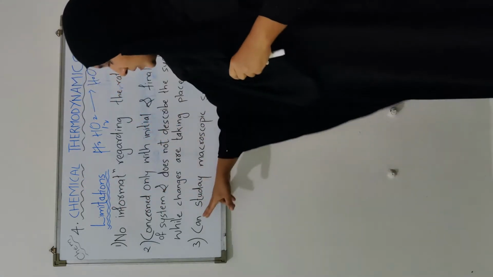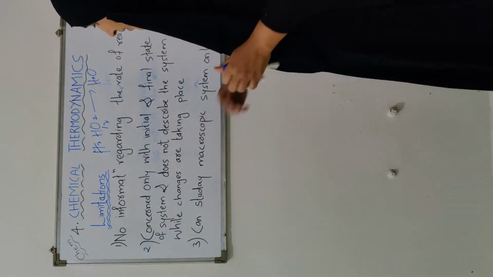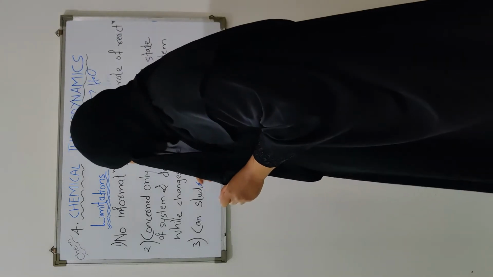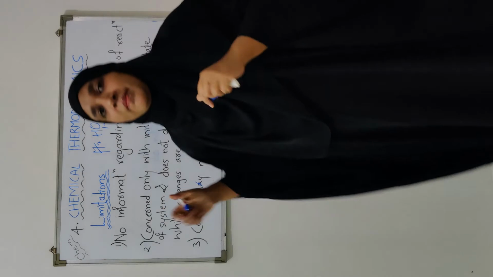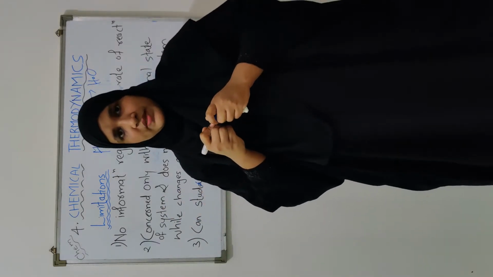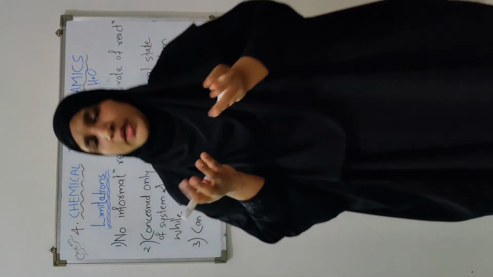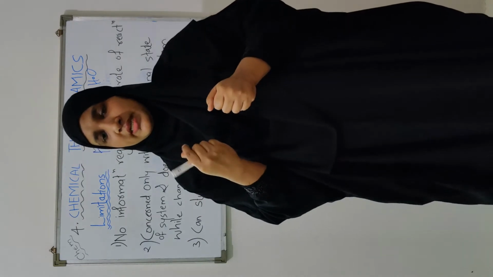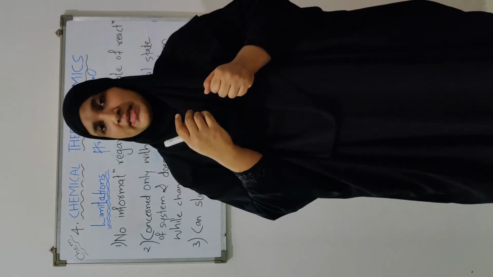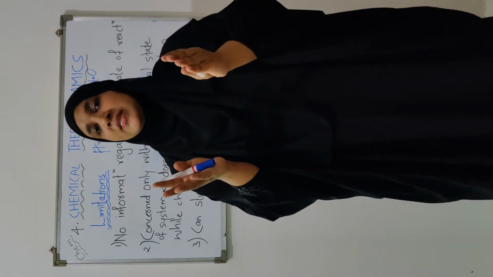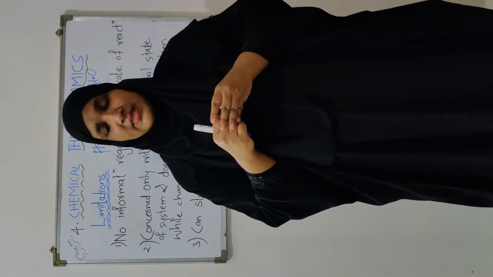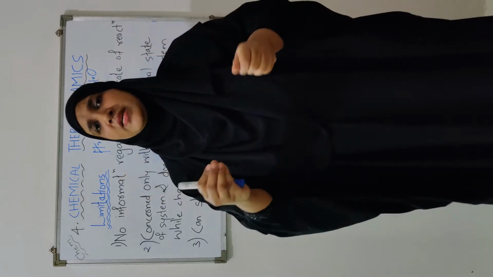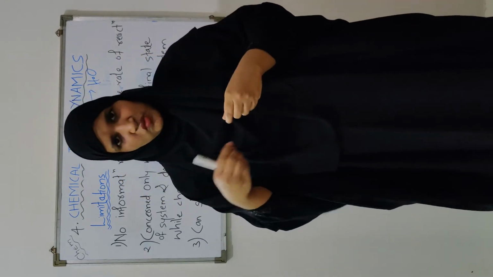The last one is that we can only study a macroscopic system. Macroscopic system means that whatever you are considering for a thermodynamic study, that particular system should consist of a large number of entities. It means it should contain several millions of atoms, ions or molecules.